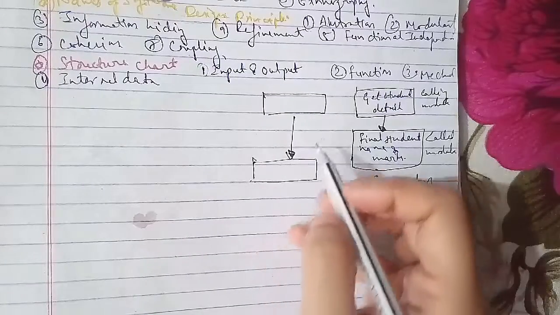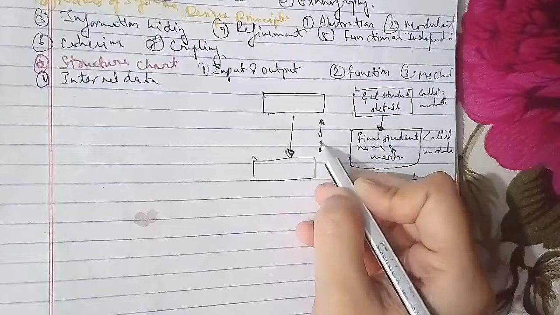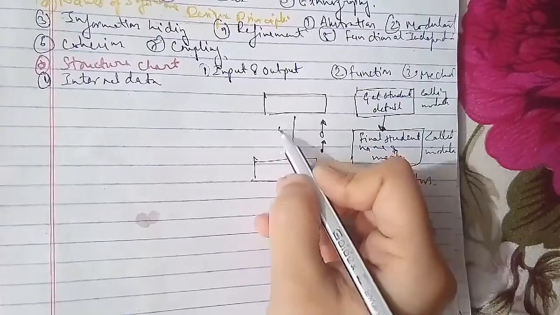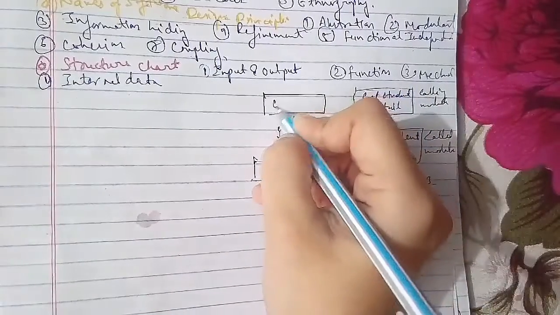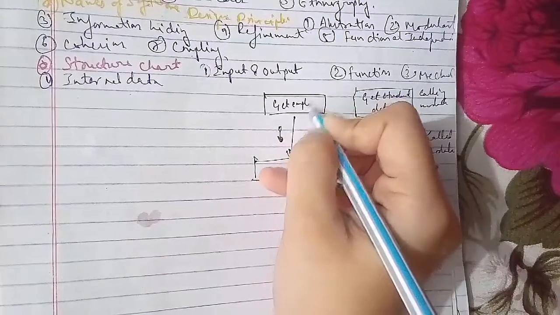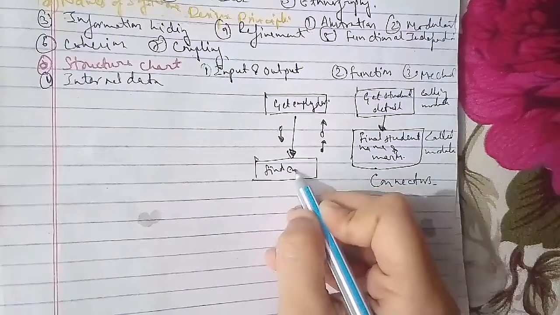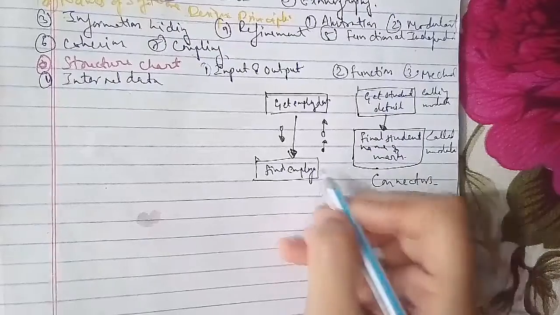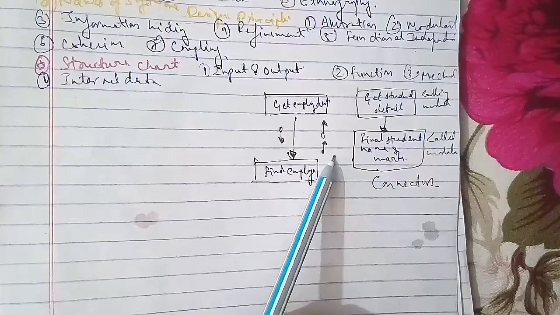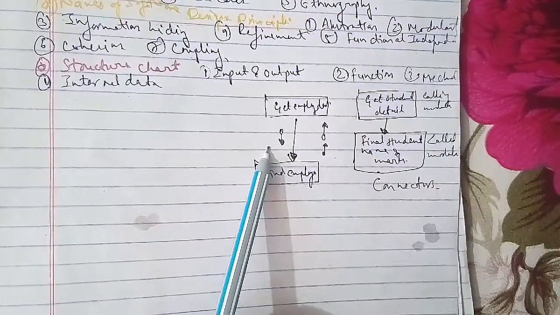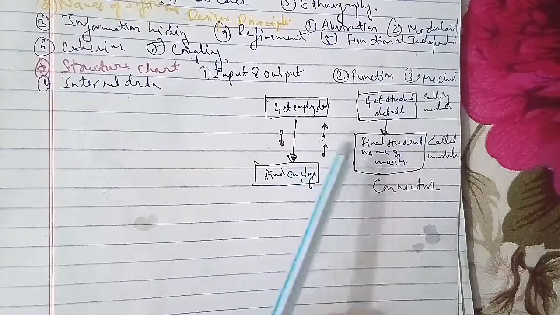This is get employee detail, and this is find employee detail. This is the employee name, this is employee ID valid, and this is employee ID. The shaded downward arrow is the flag going from the caller to the called, the empty arrow is the data going from the caller to the called, and the flag and data are also going back to the caller. This is known as the use of flags.